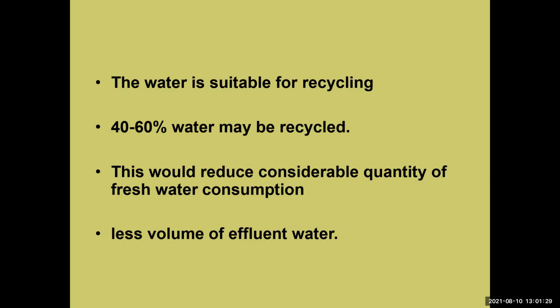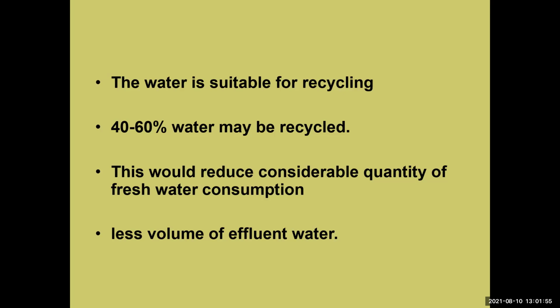The water is suitable for recycling, and 40 to 60% of the water may be recycled. Suppose you use the RO: maximum 40-50% of the water flows directly from one small pipe, and let's suppose 50% of the water is recycled.